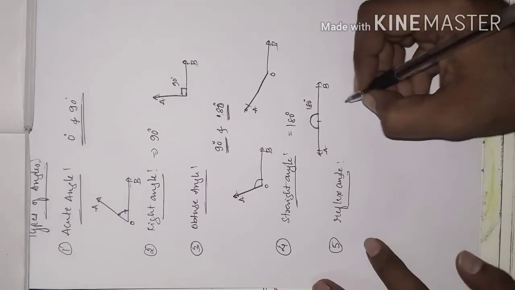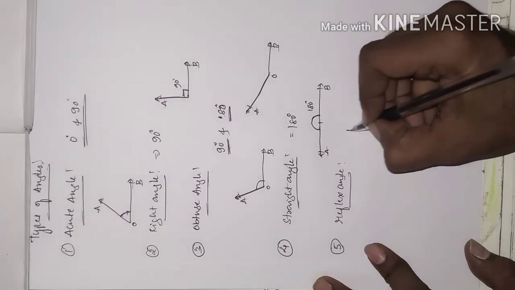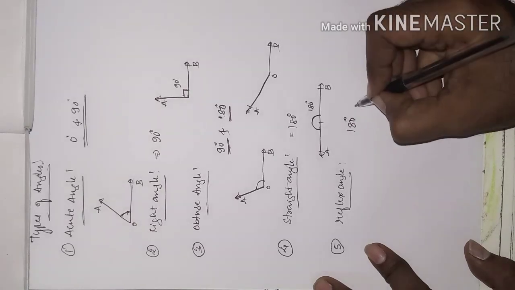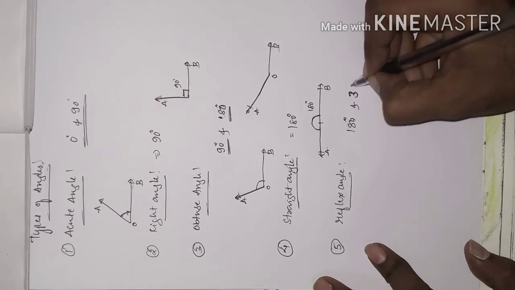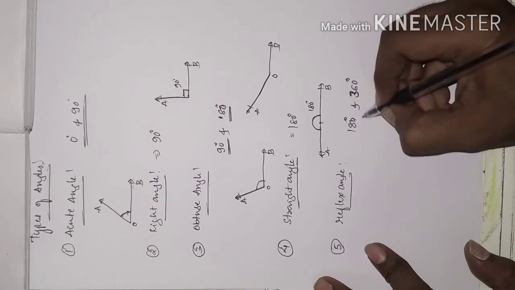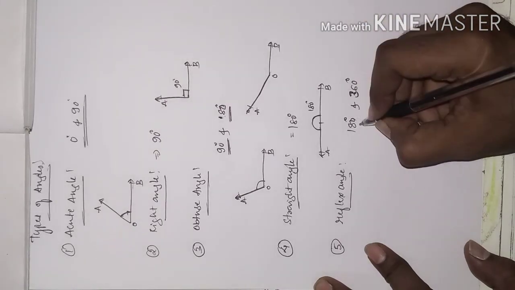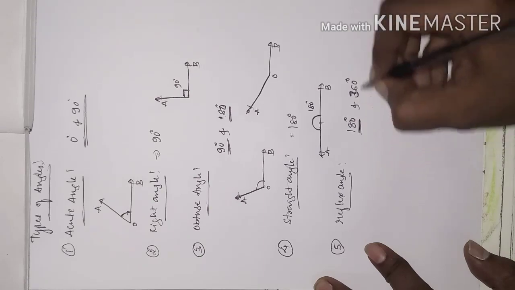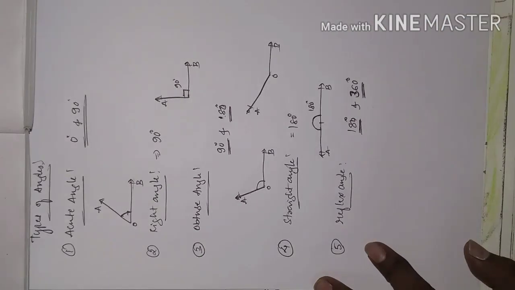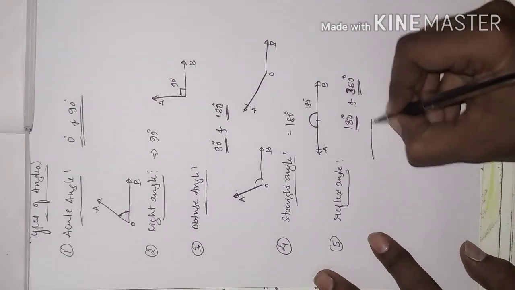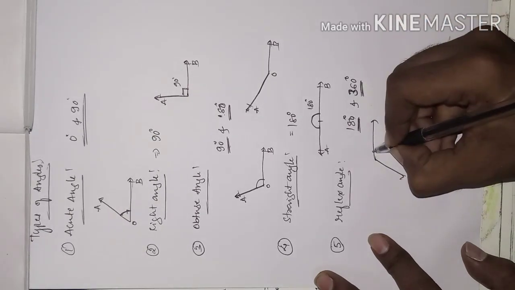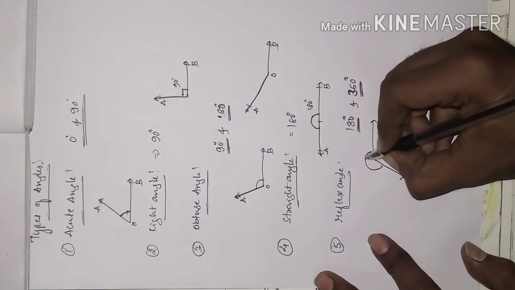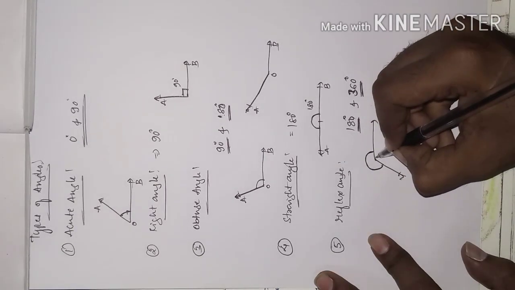An angle which measures more than 180 degrees and less than 360 degrees, or between 180 degrees and 360 degrees, is said to be a reflex angle. So this part we call a reflex angle.